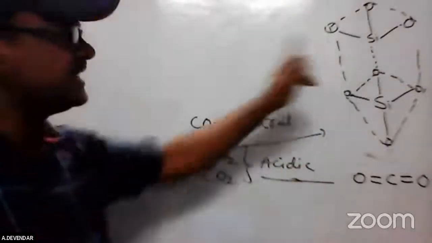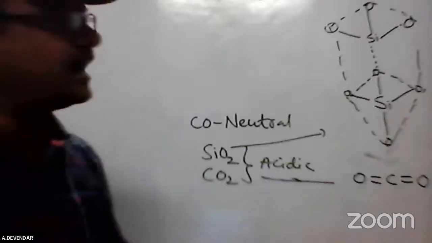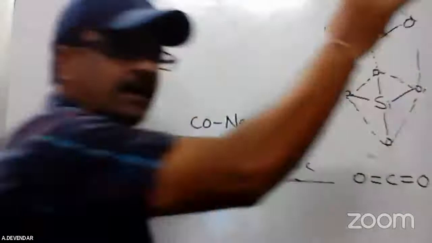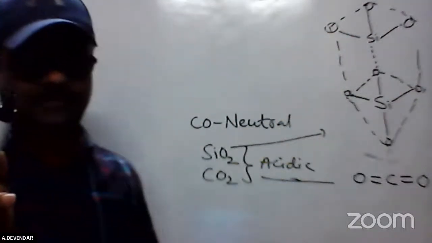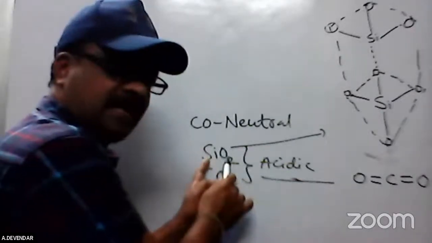Silicon dioxide is a solid. Why? Because the silicon is surrounded by 4 oxygen atoms in a tetrahedral manner. Due to that, silicon dioxide at room temperature is in the solid state. That's why carbon dioxide is a gas and silicon dioxide is a solid.